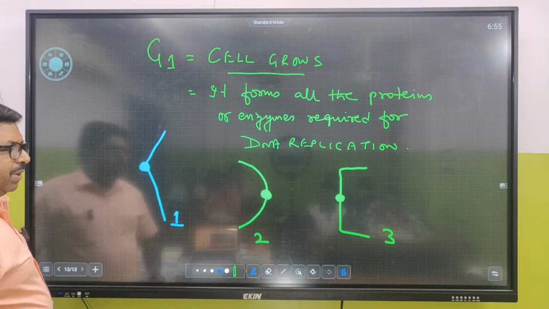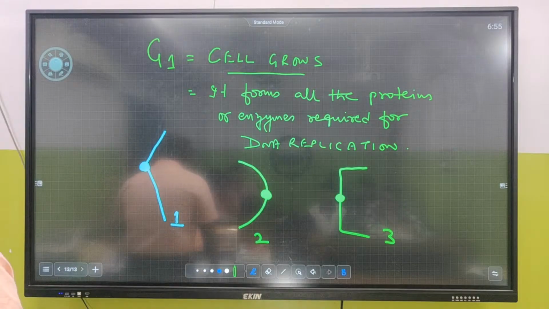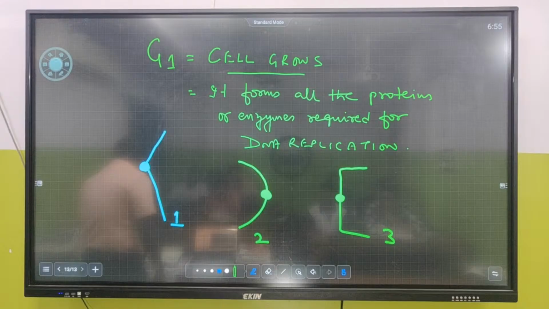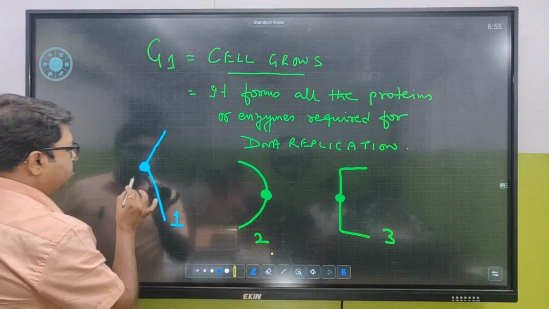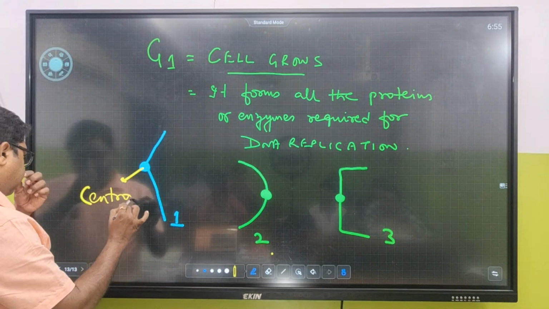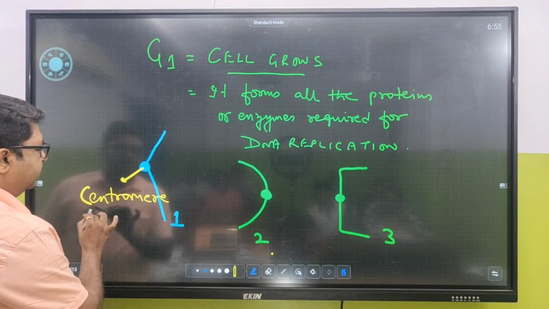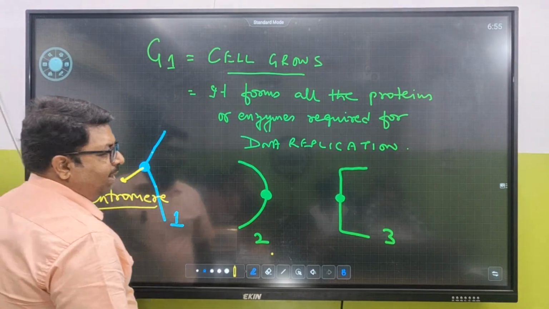So in G1, what you can see is 2N, 2C. 2N and 2C. But here you are not getting sister chromatids. What is there in between? You know the centromere from the last chapter, Cell: The Unit of Life. This is the centromere. And this is what? Chromatid.